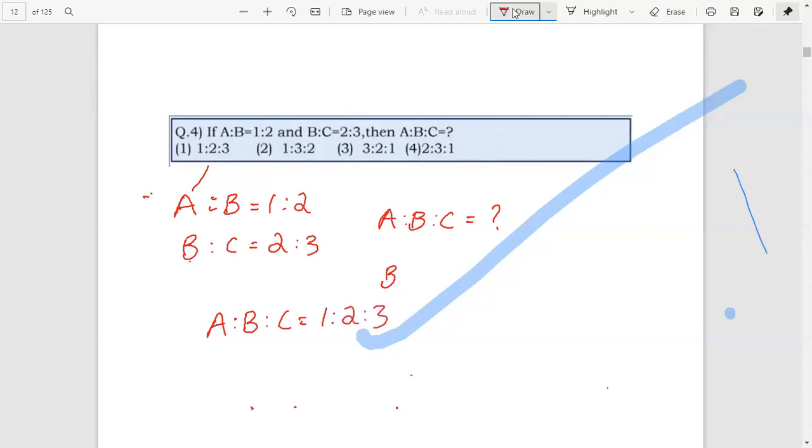That is, A is to B equal to 1 is to 2 and B is to C equal to 2 is to 3. Therefore, A is to B is to C equal to 1 is to 2 is to 3. Here B is 2, here B is 2, therefore we do not need any kind of simplification. Yes, sir. Got it, sir. Thank you.